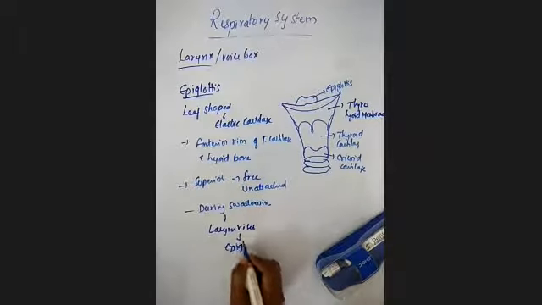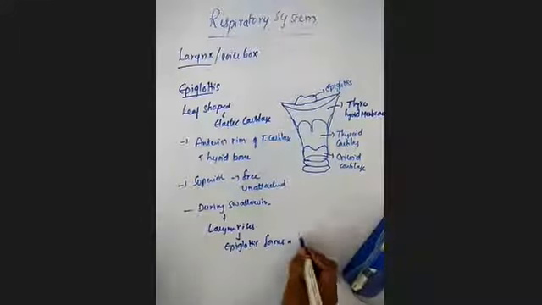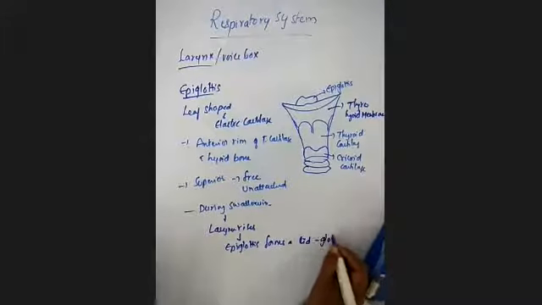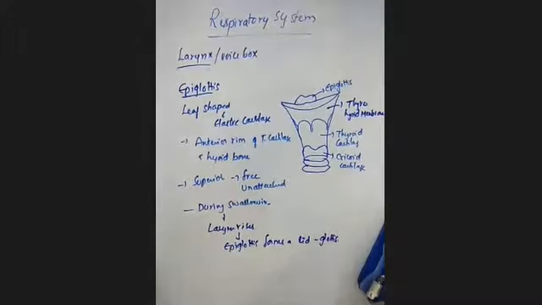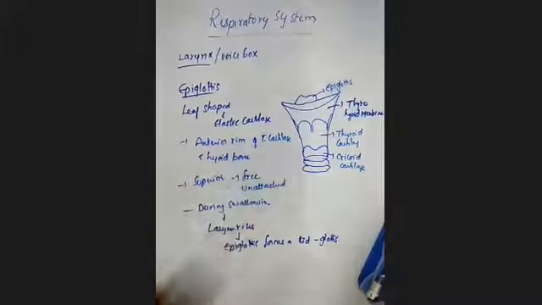This is about the epiglottis: it is a leaf-shaped structure made up of elastic cartilage, attached to the anterior rim of the thyroid cartilage and the hyoid bone.